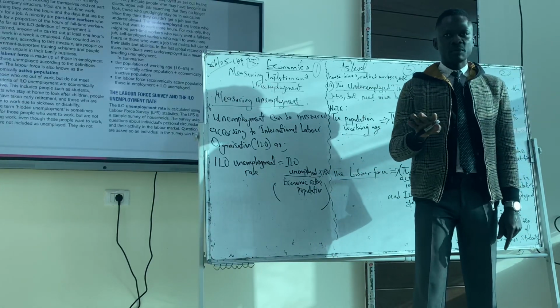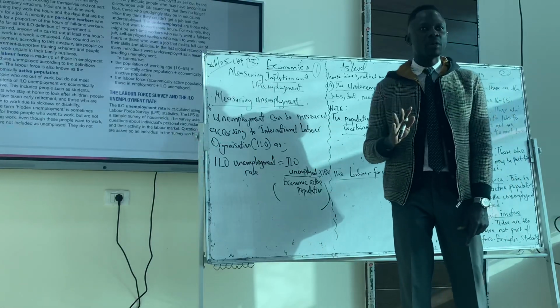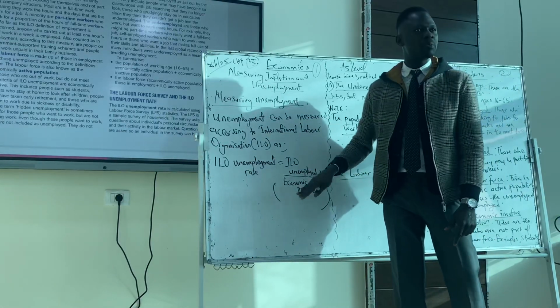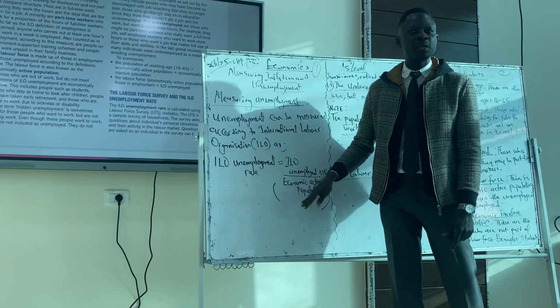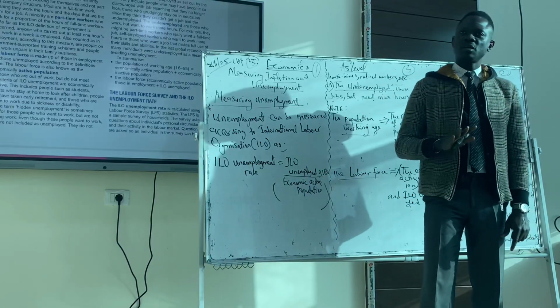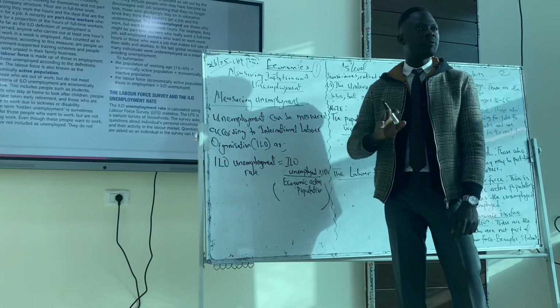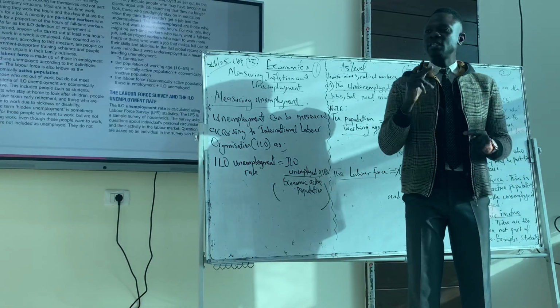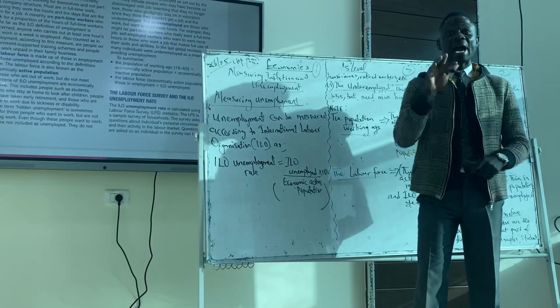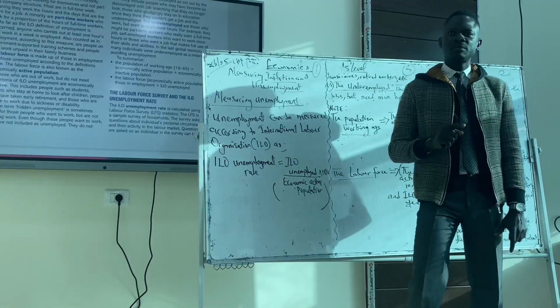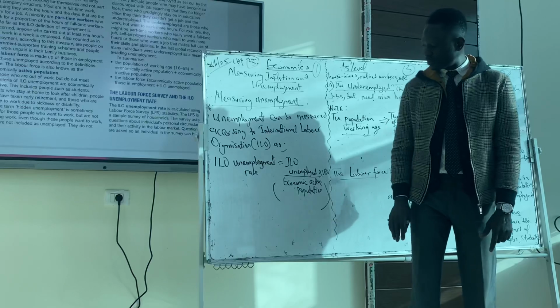They are willing to work, but some are employed, some are not employed, but they are still part of the economic active population. So we call it economic active population or the labor force. The labor force combines the unemployed and the employed, the ILO unemployed and the employed. Is it clear, please? Great.